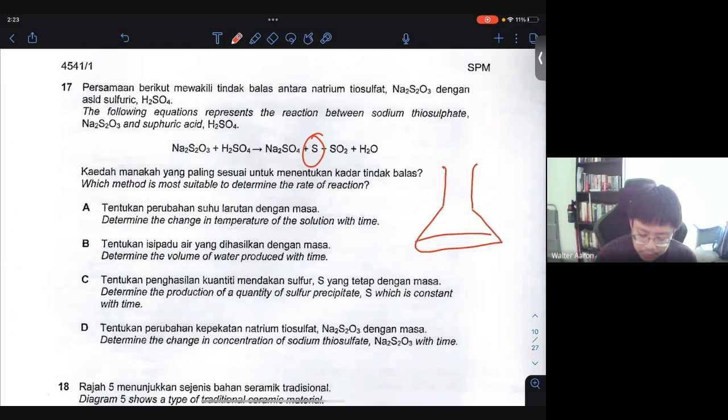okay, and you put it over a piece of paper, and there's a marking on the paper which states an X. So the sulfur precipitate that is produced will cover up the X eventually. Once it covers up the X completely, you stop the stopwatch, and you see how long it is taking, right? How long the time is taken for this X to disappear, we say. So the best answer here for number 17 should be C, right? Determine the production of quantity of sulfur precipitate, which is constant with time.